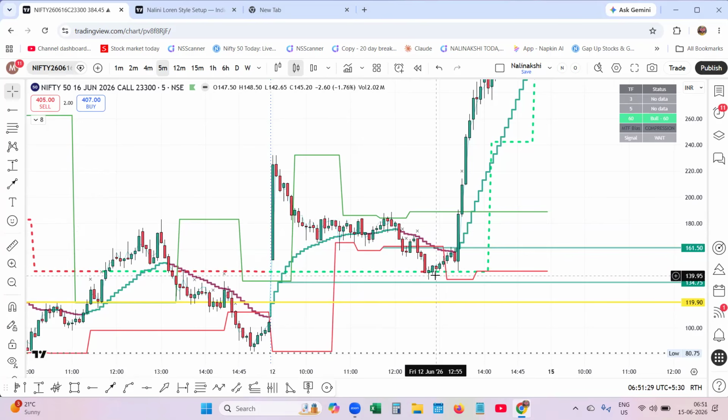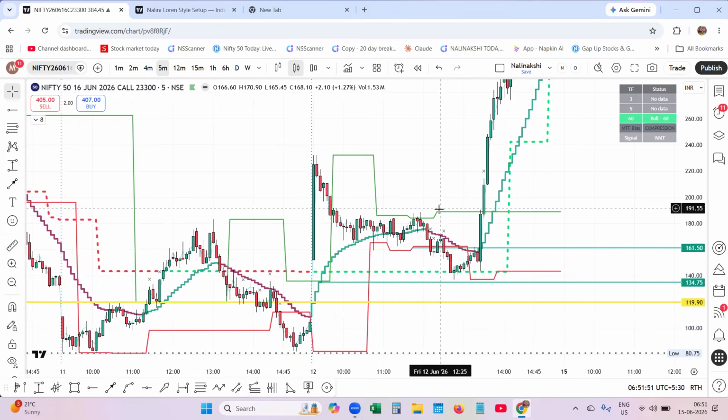If it starts coming from 179 to 137, almost 40 points, that means almost 3,000 rupees you will be losing. Suppose you are trading with many lots, you will definitely panic.